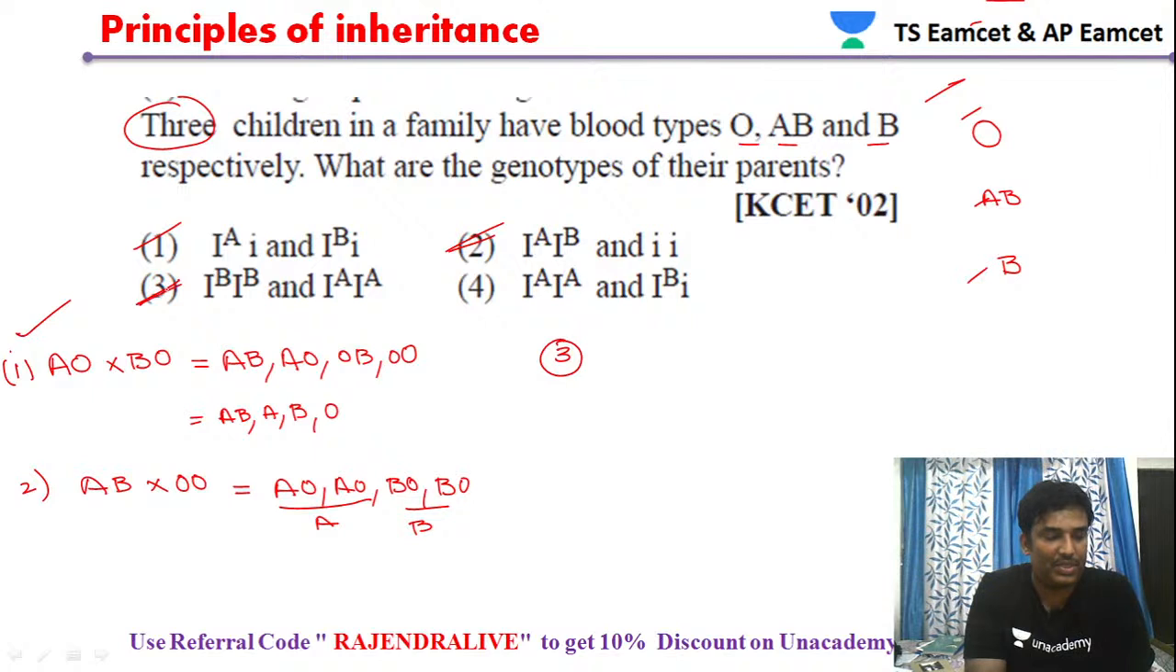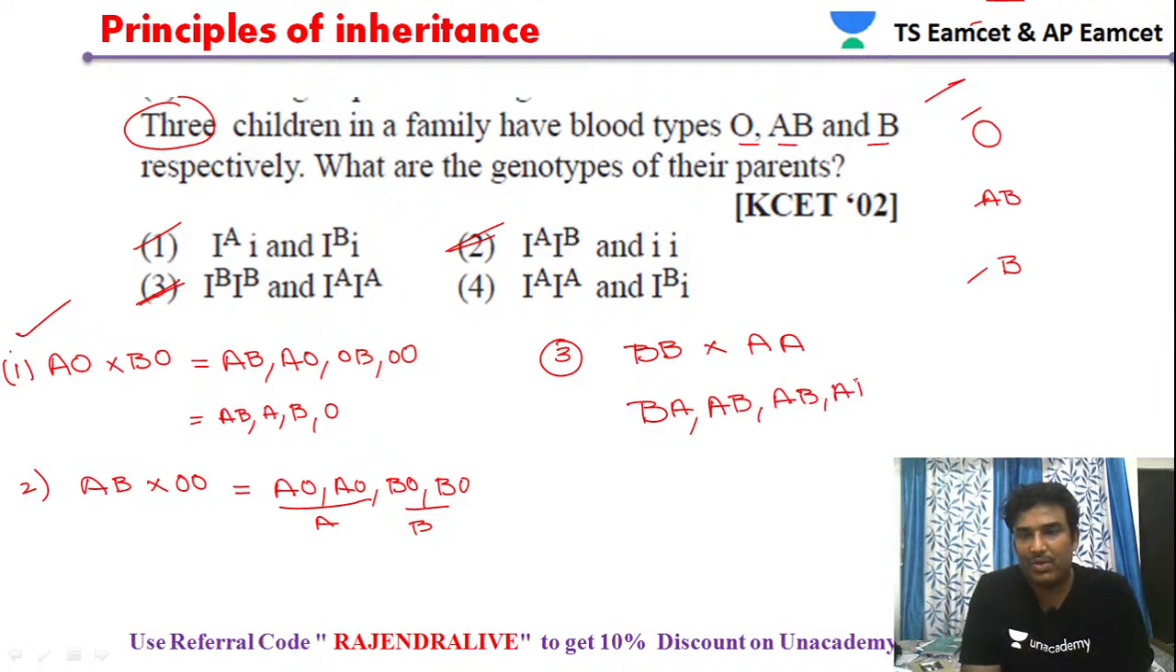Let's see option 3 now. BB into A. Then BA or AB, again AB, and everywhere AB. So finally we can conclude that all four individuals show the same type. In the third condition you will get only AB blood group.